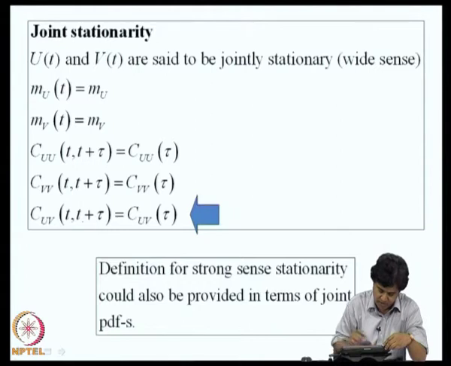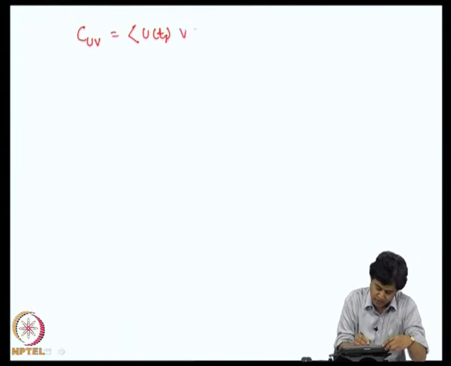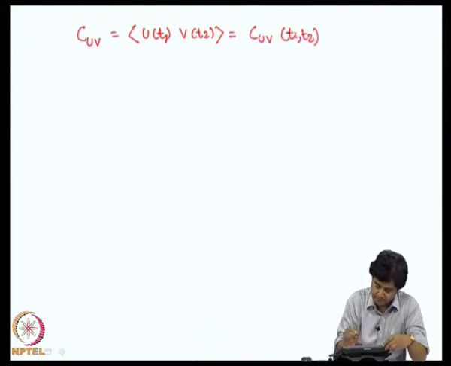We talked about CUV, which is the expectation of u of t 1 v of t 2. So, I will call it CUV of t 1 comma t 2.